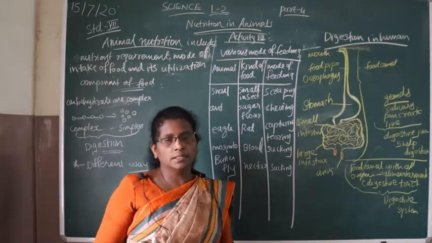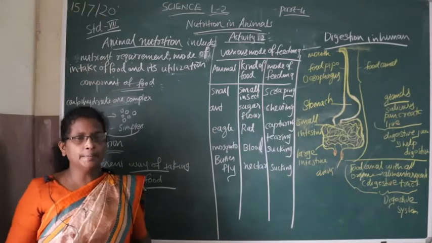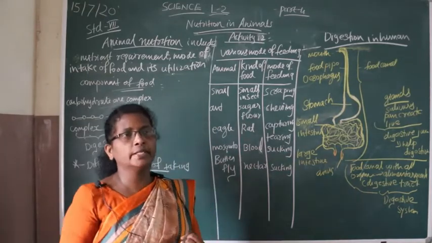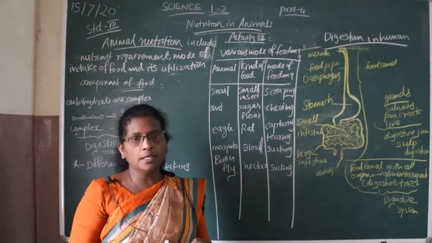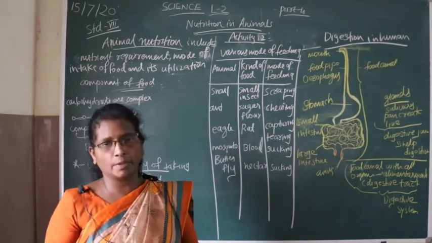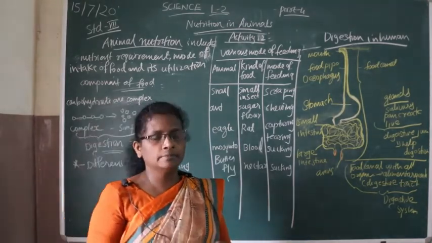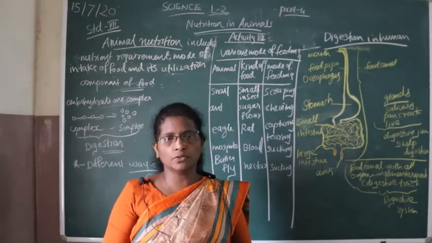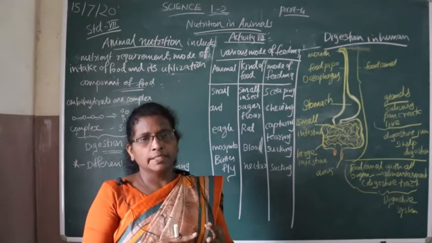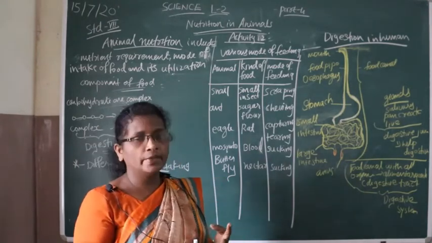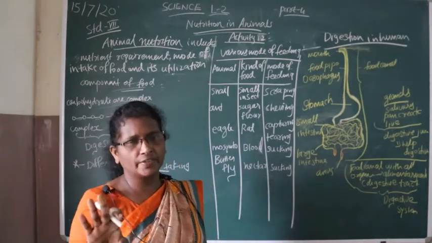For example, some animals feed on milk from the mother's body, some birds suck nectar from flowers, and some snakes swallow other animals whole. So the mode of intake of food, or mode of feeding, is different in different animals.